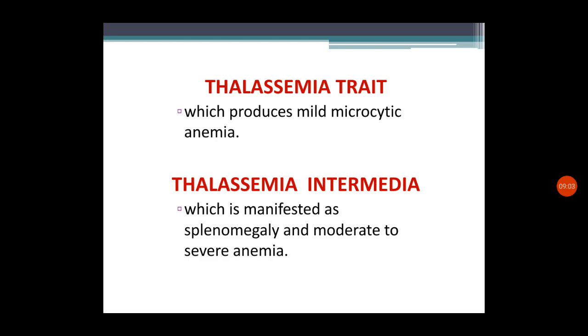And the third one is thalassemia intermedia. Here the problem is a little more severe compared to the heterozygous forms. Here it is a homozygous form, that is, both chromosomes are recessive affected chromosomes. So here the person will manifest splenomegaly and moderate to severe anemia. There can be moderate to severe anemia and there will be splenomegaly.